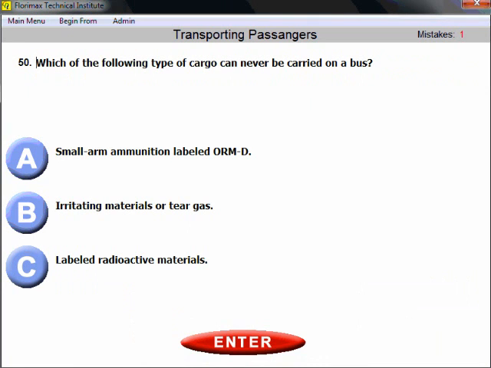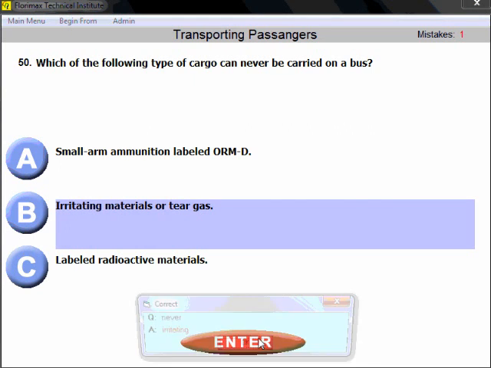Question number 50. Which of the following types of cargo can never be carried on a bus? That's exactly the type of question we already have been asked. And again, it's irritating materials or tear gas. The right answer, the correct choice. That's the type of cargo which can never be carried on a bus.